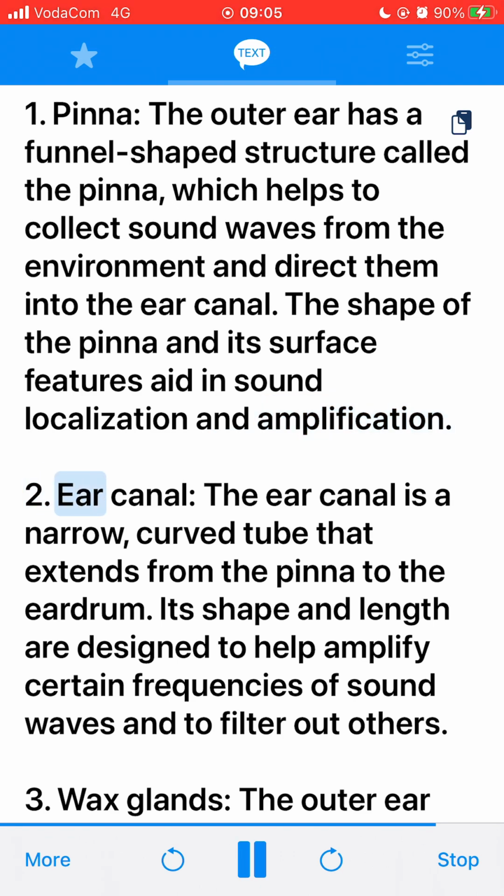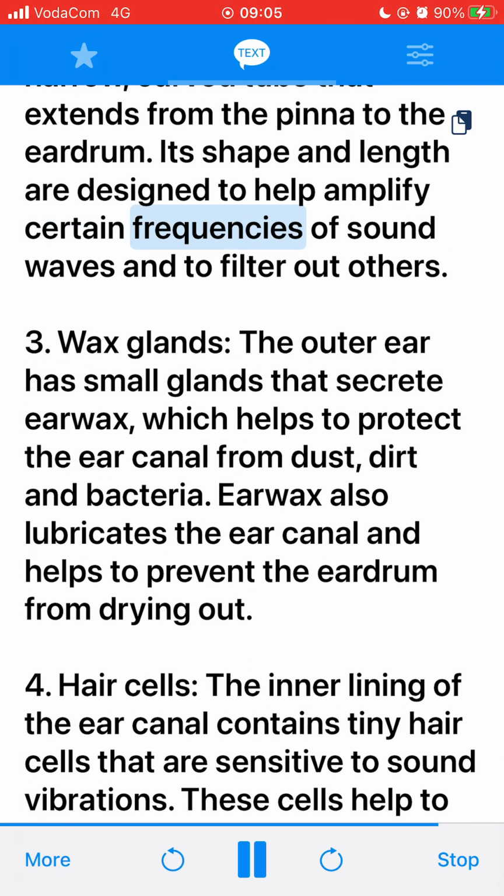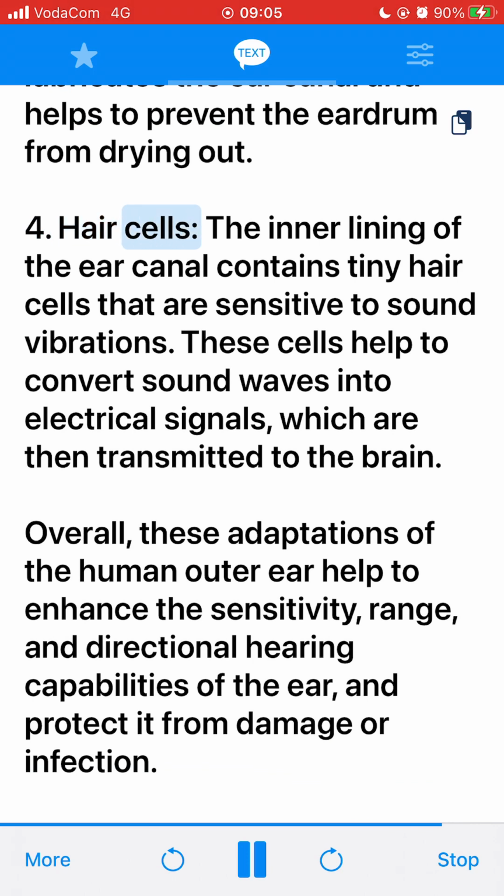2. Ear canal. The ear canal is a narrow, curved tube that extends from the pinna to the eardrum. Its shape and length are designed to help amplify certain frequencies of sound waves and to filter out others. 3. Wax glands. The outer ear has small glands that secrete earwax, which helps to protect the ear canal from dust, dirt and bacteria. Earwax also lubricates the ear canal and helps to prevent the eardrum from drying out. 4. Hair cells. The inner lining of the ear canal contains tiny hair cells that are sensitive to sound vibrations.